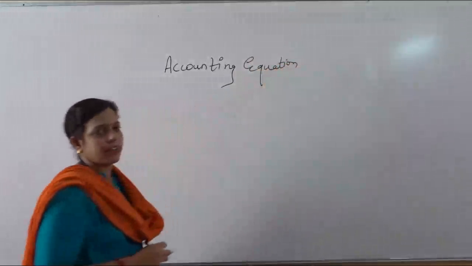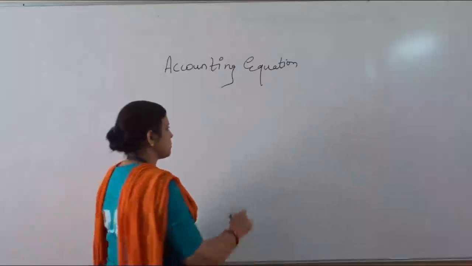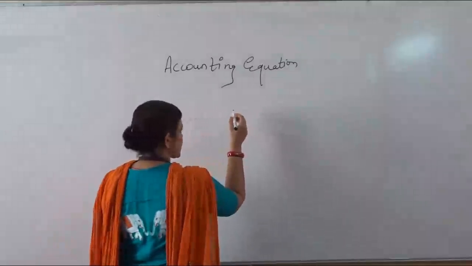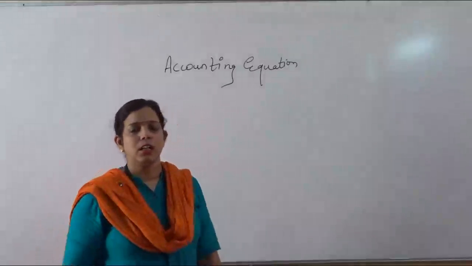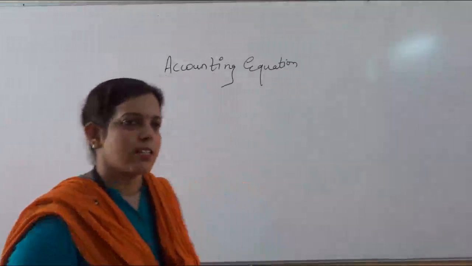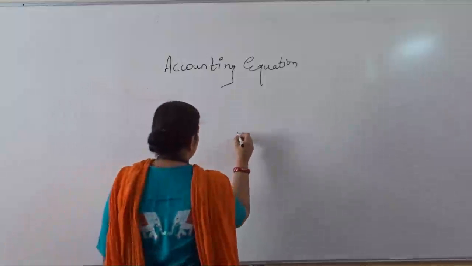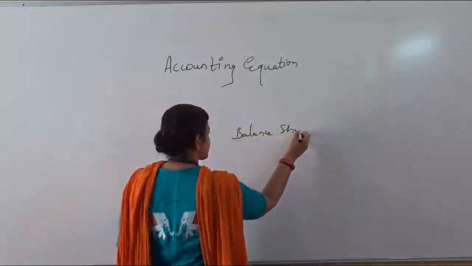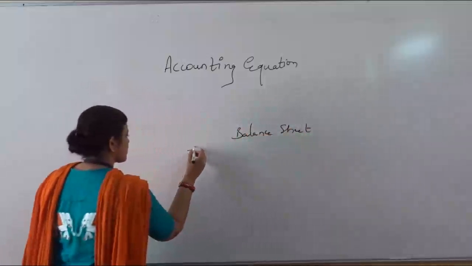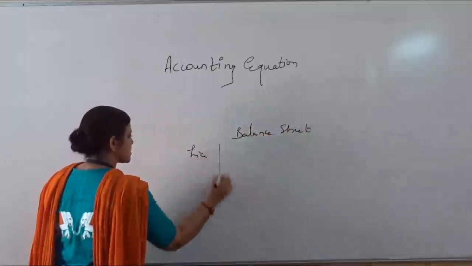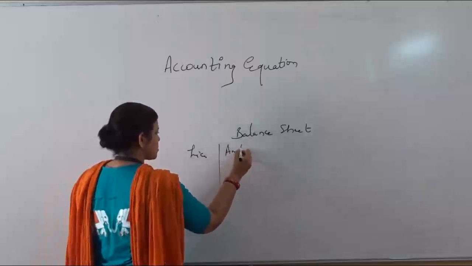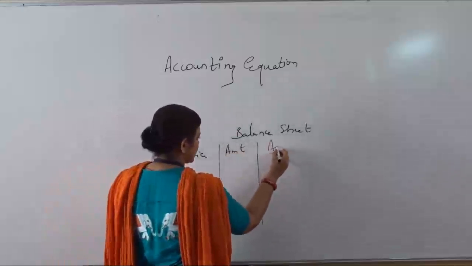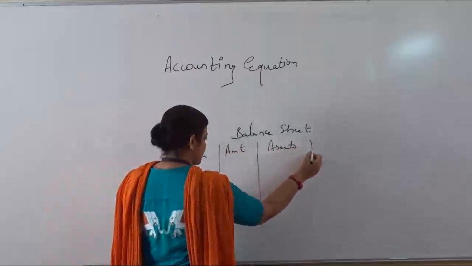Whenever a balance sheet is made by any company, the total of the asset side and the total of the liability side always remains the same. For example, whenever a balance sheet is made, it has liabilities, amount, assets and amount.